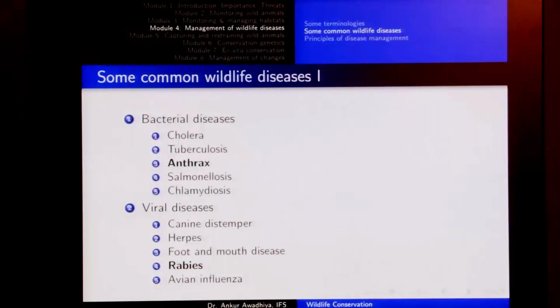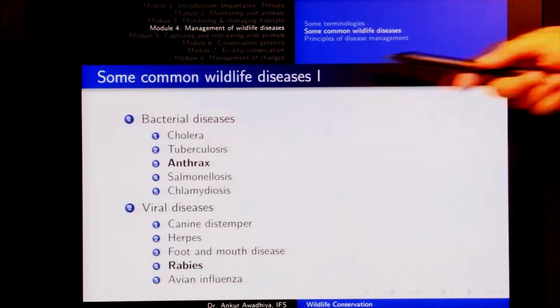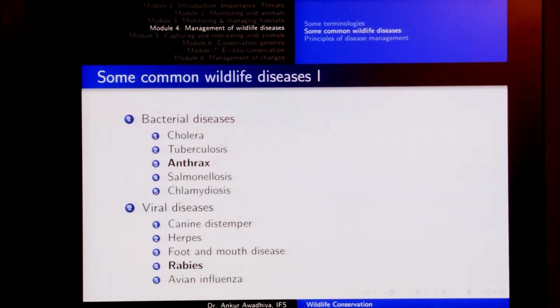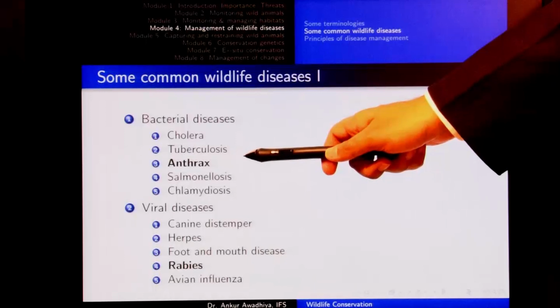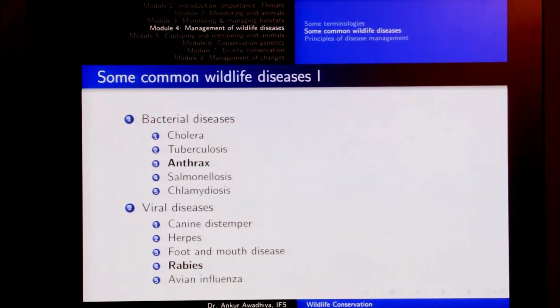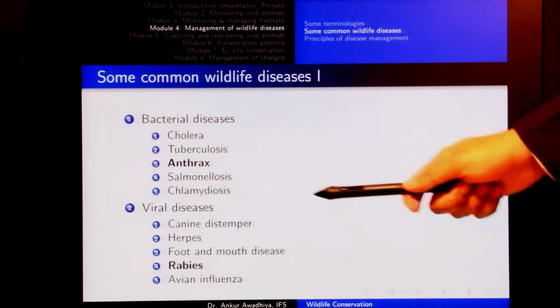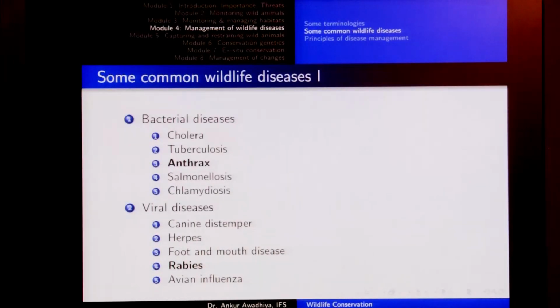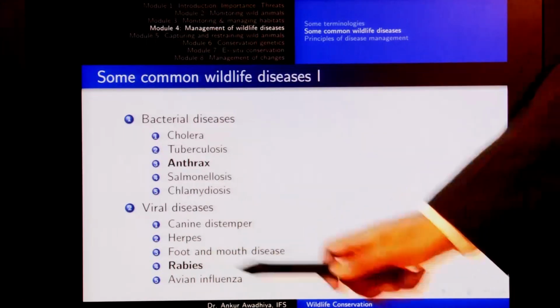So, when we talk about communicable diseases, we have these categories. We can have bacterial diseases such as cholera, tuberculosis, anthrax, salmonellosis and chlamydiosis. Among these important bacterial diseases, we will take anthrax as a case study of how this disease spreads in the system and how we tackle it. In the case of viral diseases, we have canine distemper, herpes, foot and mouth disease, rabies and avian influenza, and we will take rabies as a case study.